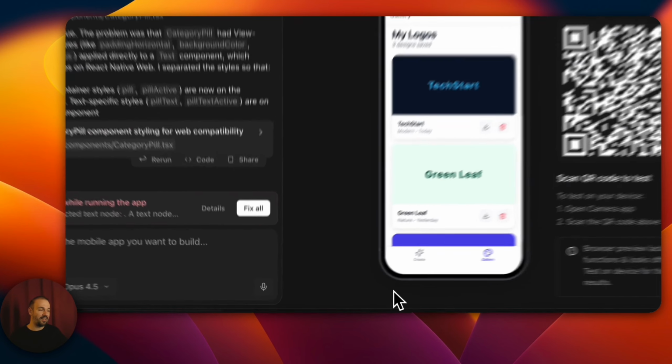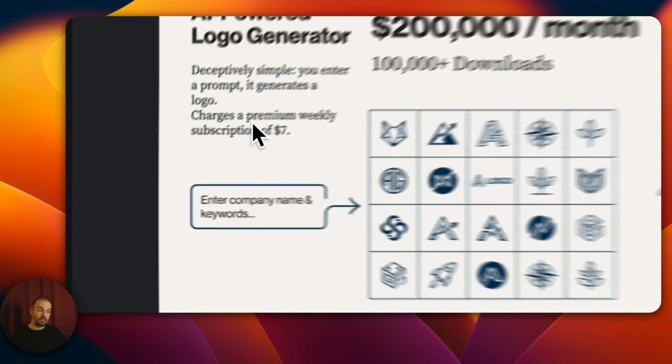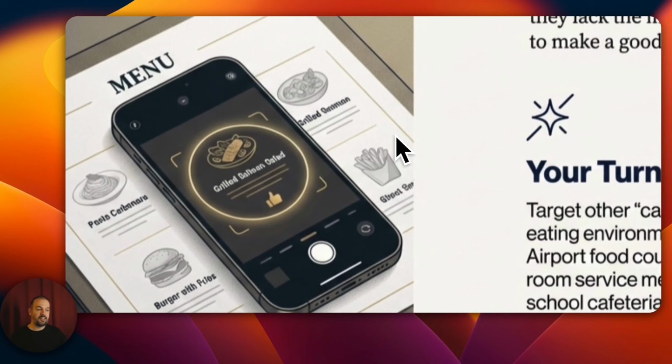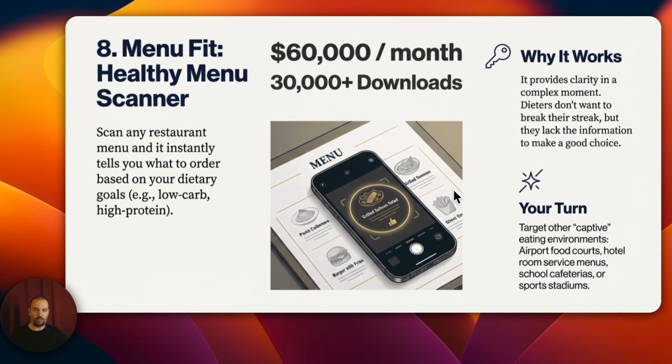Let's continue. We'll move on to number 8. Before we move on to 8 here, it gets a monthly subscription there. This system gets a weekly membership. 8. Our app is MenuFit. What does this do? It scans a restaurant's menu to see if there are any dishes suitable for you.